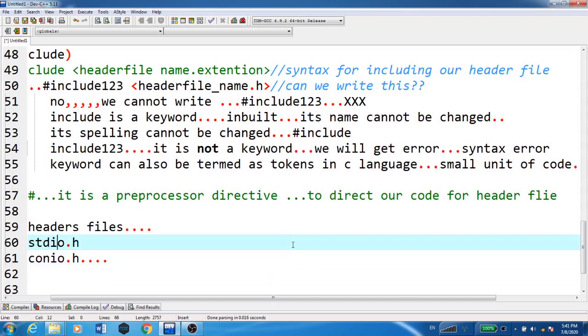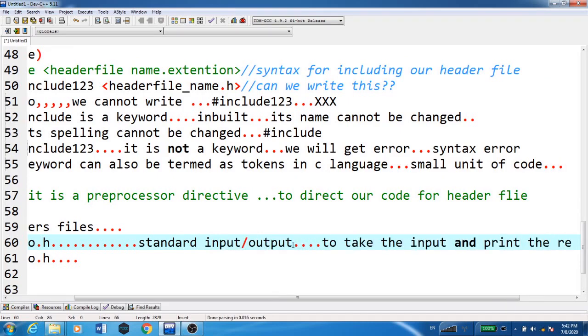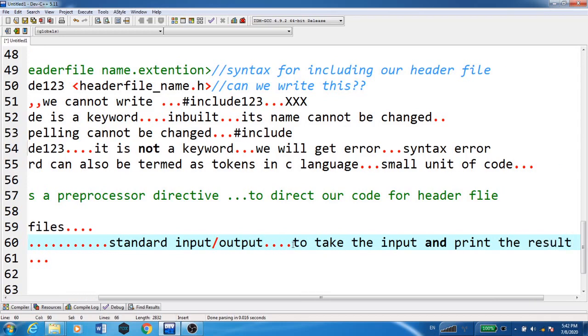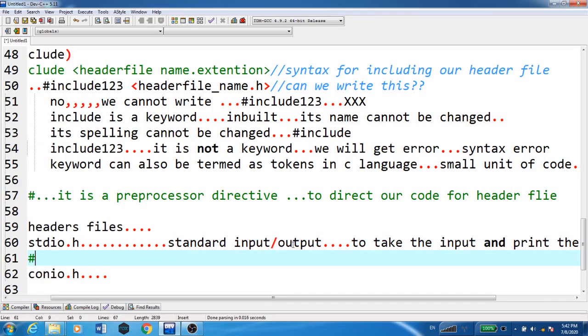So what is the use of these header files? This header file, stdio, is for standard input output, that is, to take the input and print the result or any statement. For printing the result and for taking the input and giving the output, we need this particular header file, stdio, and it is written as hash include stdio.h. Now what is there in this header file?